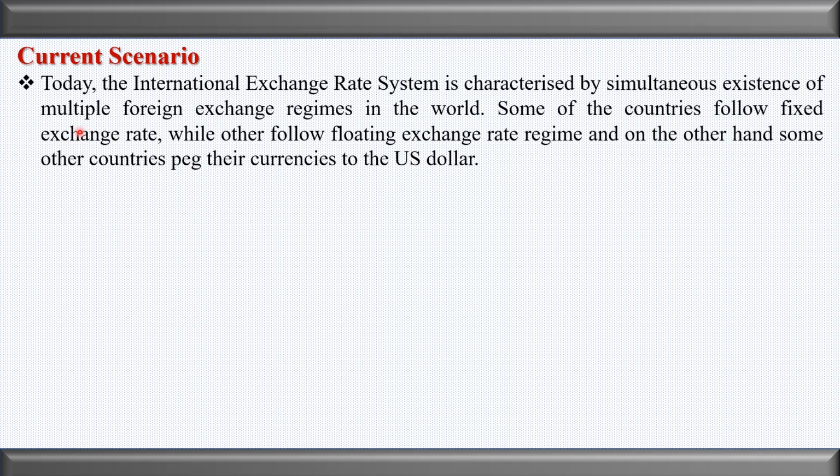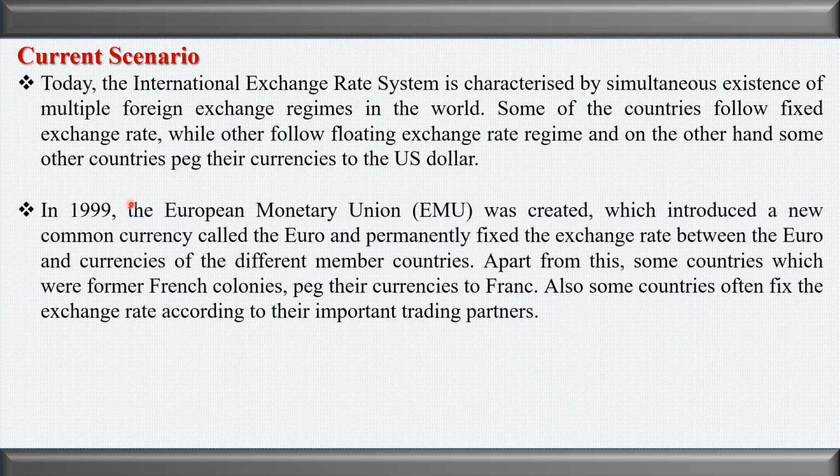Let us see the current scenario. Today the international exchange rate is characterized by the simultaneous existence of multiple foreign exchange regimes in the world. Some of the countries are following the fixed exchange rate system, while others are following the floating exchange rate regime or system. On the other hand, some countries peg their currency to the US dollar. So in the present scenario, every country is following a different system. We cannot even say that every country is following the same system.